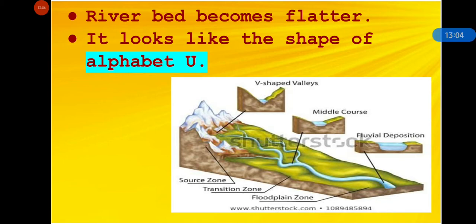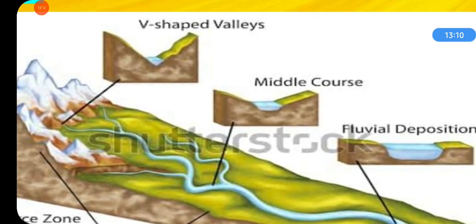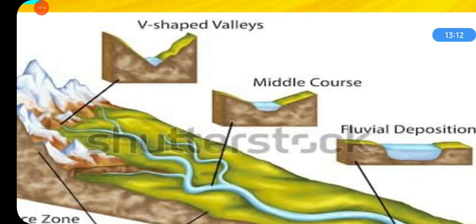And it becomes like alphabet U. In this picture you can see, in middle course, river bed becomes flatter and valley opens out in the shape of alphabet U.